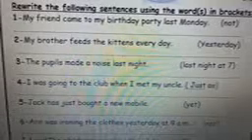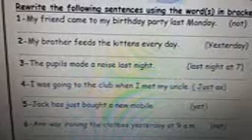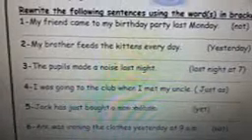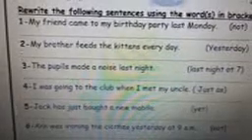Number 2. My brother feeds the kittens every day. Use yesterday. Yesterday, because it's capital, we are gonna write it at the beginning. Yesterday, my brother fed the kittens. We write the past form of the verb, the past of feed, fed. My brother fed the kittens.